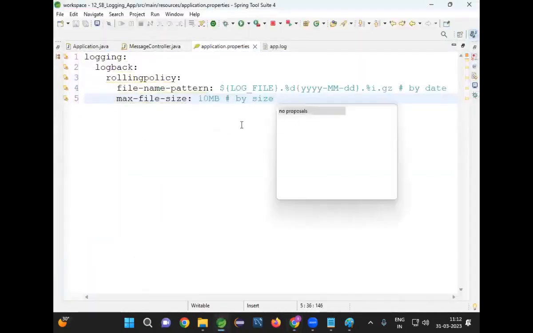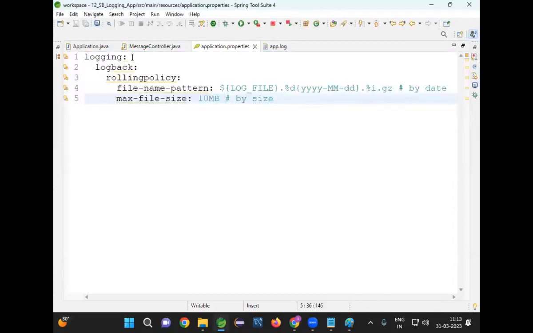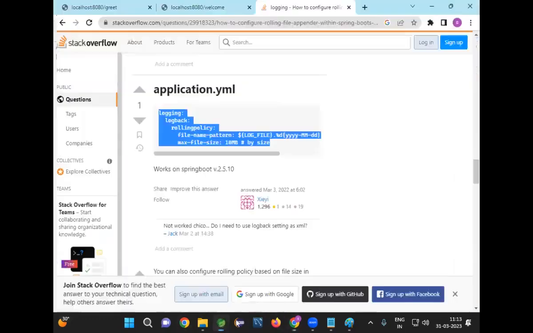Now, size-based rolling will be available. This is a YML configuration they have given. Like this, we can configure logging.logback.rolling policy, file name pattern, and logging policy max file size. Okay, guys. So like this, we can configure size-based rolling.